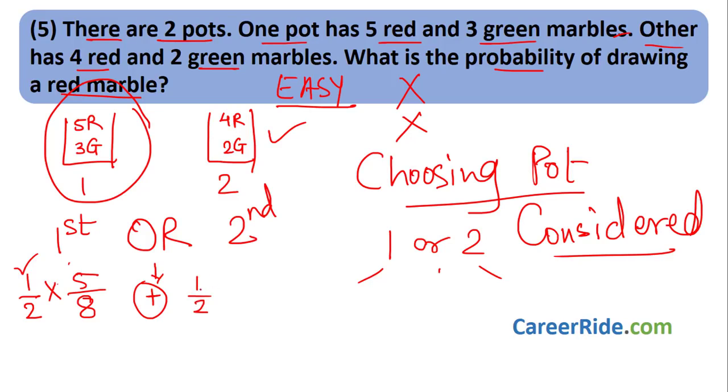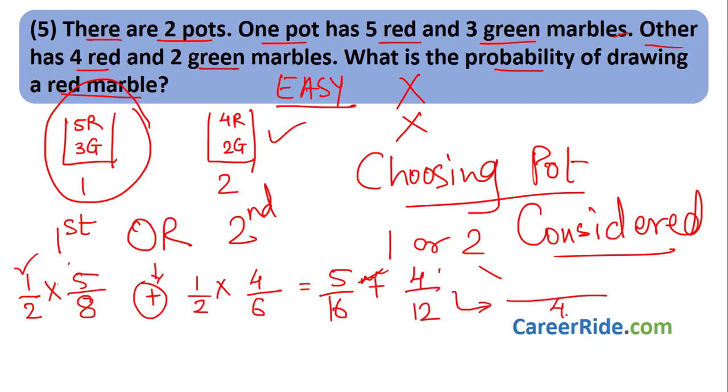After choosing the second pot, we then choose the red marble from the second pot. How many red marbles are there? 4, divided by total marbles, 4 plus 2 is 6. Now solve it. What do you get over here? You will get 5 upon 16 plus 4 upon 12. What is the LCM? LCM is 48. 5 3s are 15 plus 4 4s are 16. That would be 31 upon 48, which is the probability of drawing a red marble.